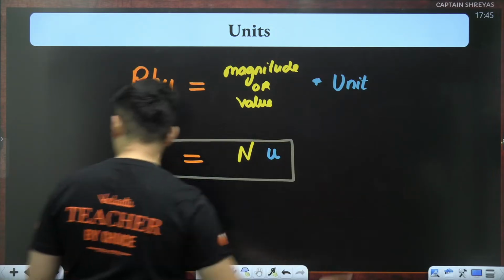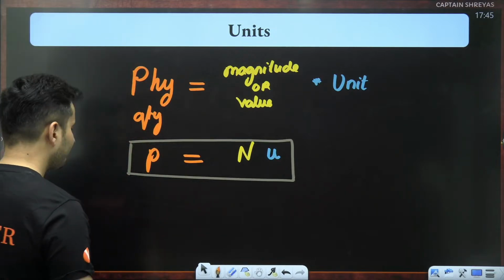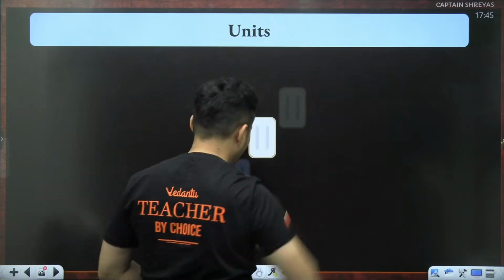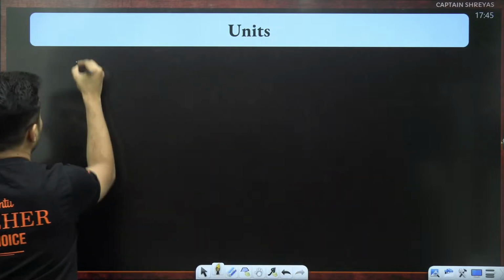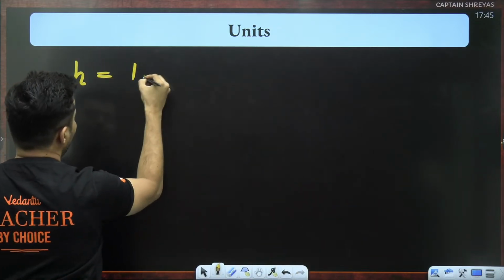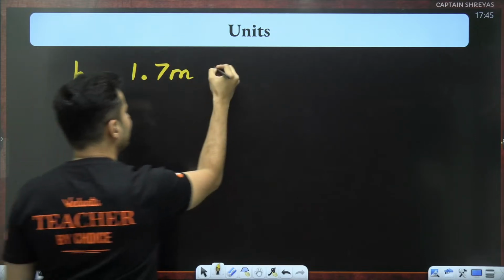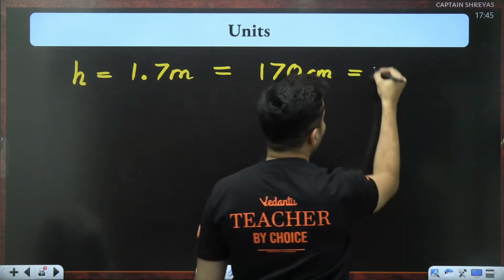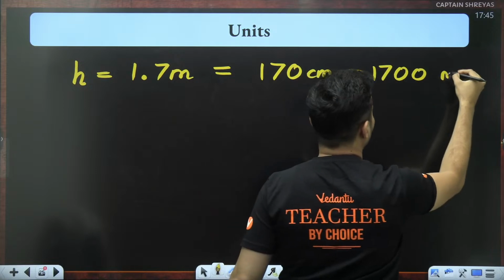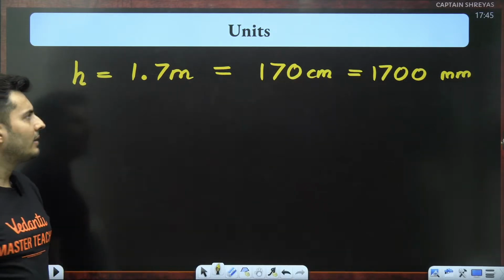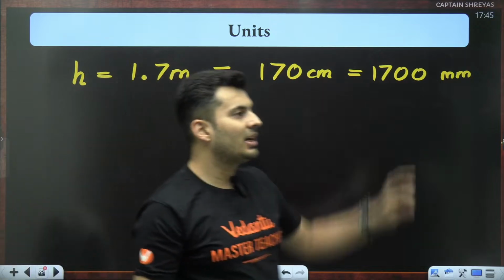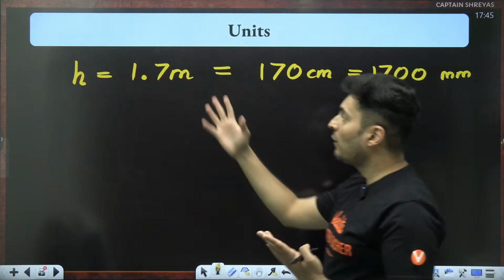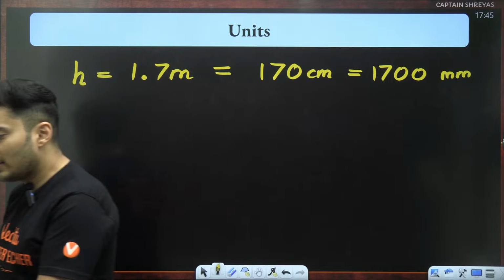But also remember one more thing. Say for example, I measure Pandu's height to be 1.7 meters. In centimeters, it will be 170 centimeters. In millimeters, it will be 1700 millimeters. Now tell me, my dear lions, my dear warriors, which of the following quantities is more? 1700 millimeters or 170 centimeters or 1.7 meters? Or are they all equal?